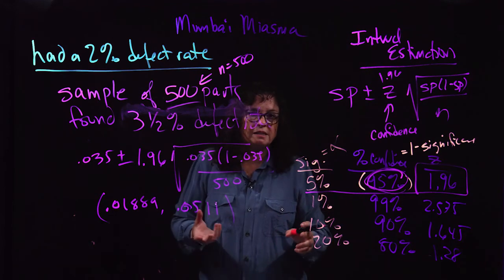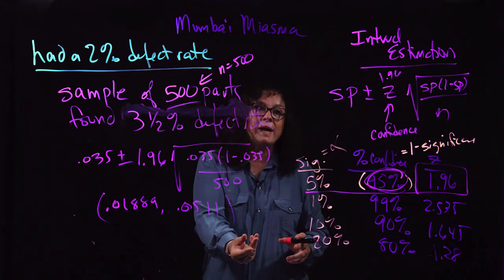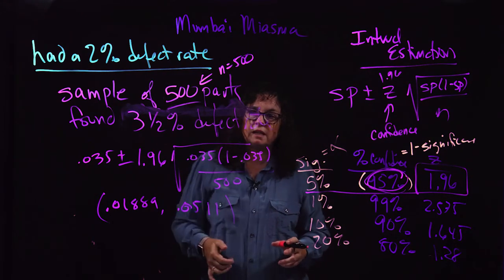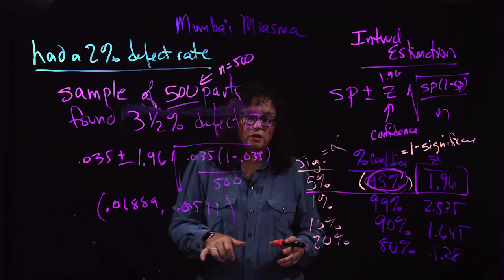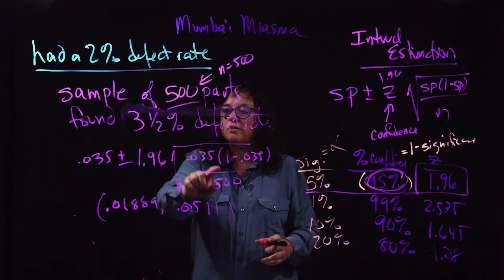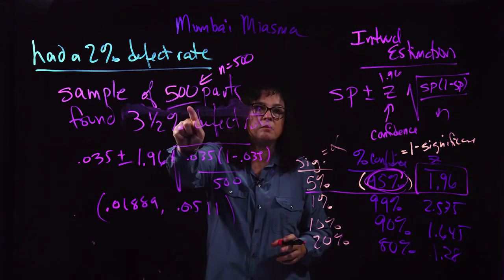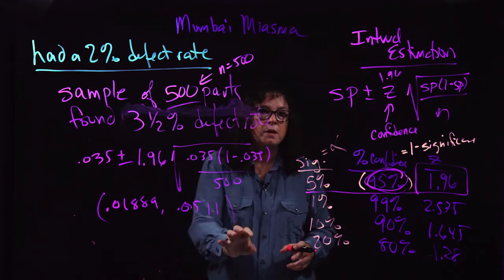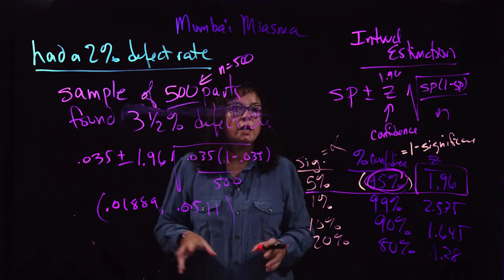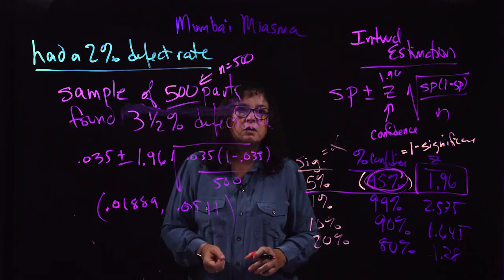Truth, I like to say, is like a butterfly. It exists. It is in one place. We just don't know where. The interval is essentially like a butterfly net, and the interval tries to capture the truth. The size of the interval and the exact endpoints depend upon a random sample. So it's the interval that's random, not the truth. However, we still can feel pretty good. We're 95% confident that this interval captured truth.